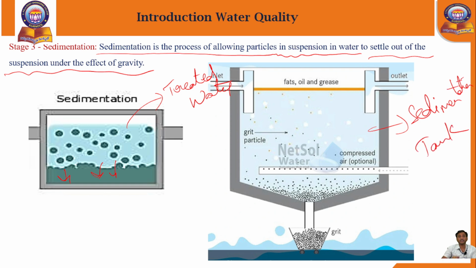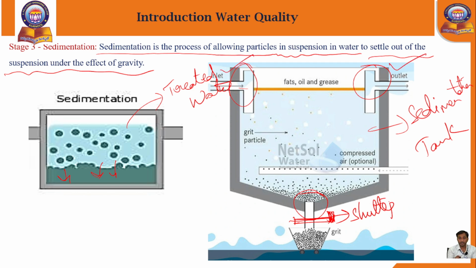So for this sedimentation tank, at the top side two pipes are going to be provided, and one pipe at the bottom is also going to be provided. For the bottom pipe, a small shutter will be fixed. See here, for the top two pipes, one is the inlet and the other one is the outlet.